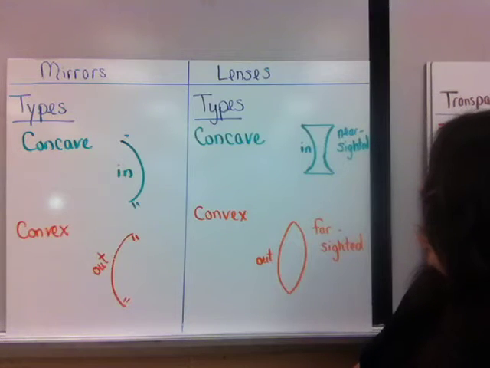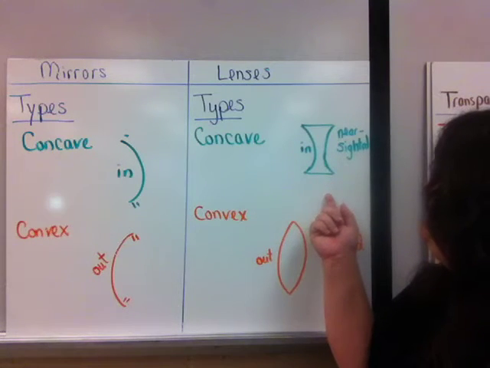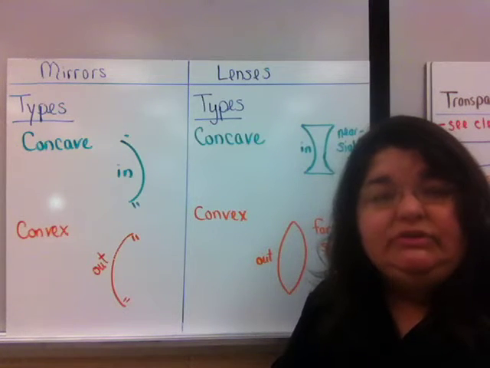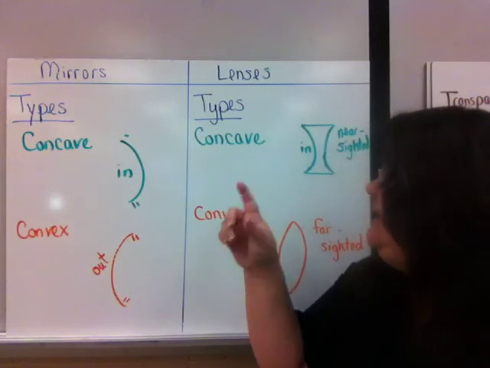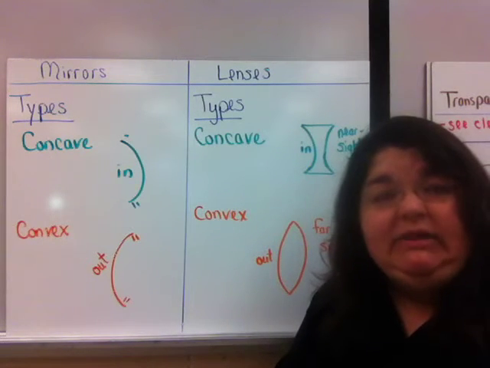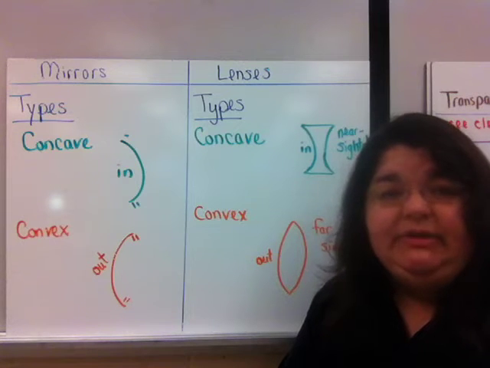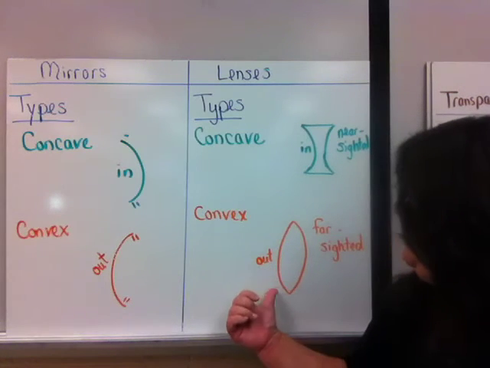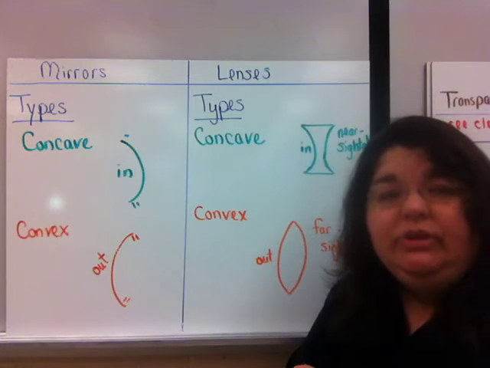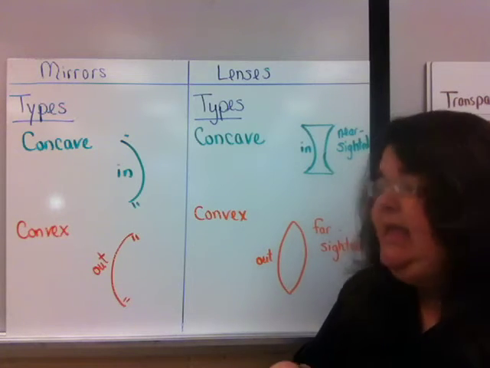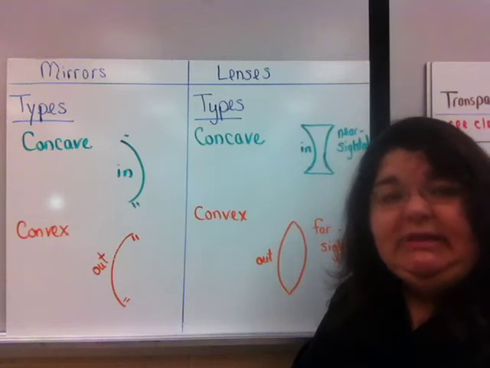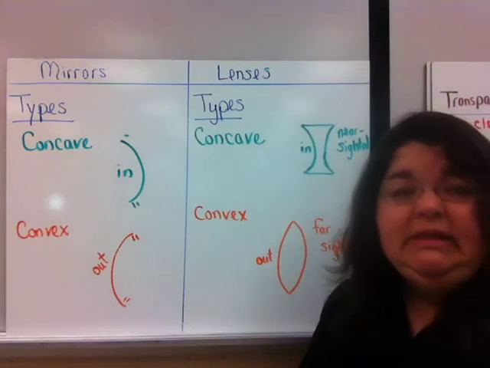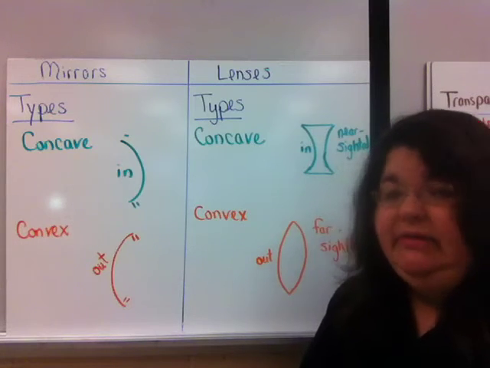Now, in a lens, we use concave lenses to help nearsighted people because their problem is they converge the light in their eyes too quickly. So they need something to scatter the light and take longer to form the image on the back of their optic nerve. So we use concave lenses for nearsighted people. Farsighted people take too long to converge the light waves on the back of their eye, so they need something that will bend the light towards them, towards their optic nerve, faster. So we use a convex lens to correct farsighted vision.